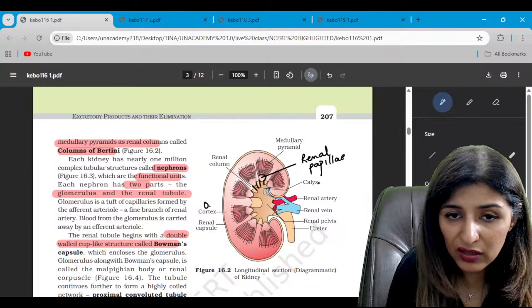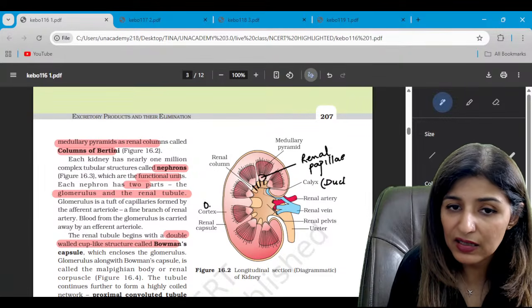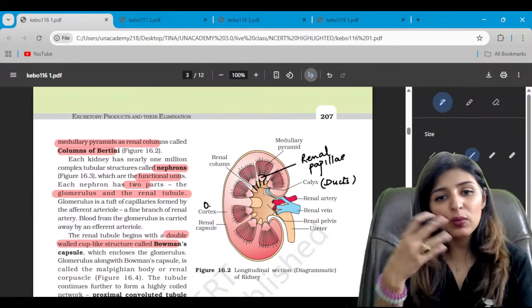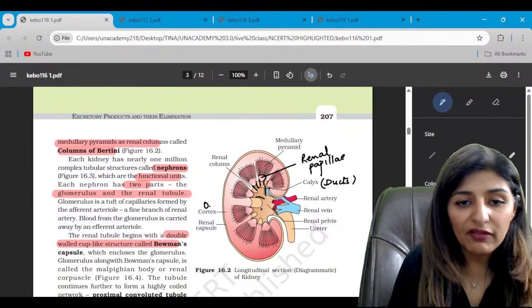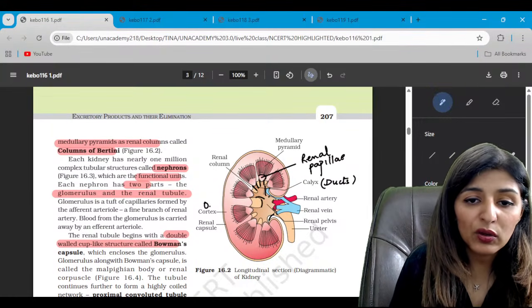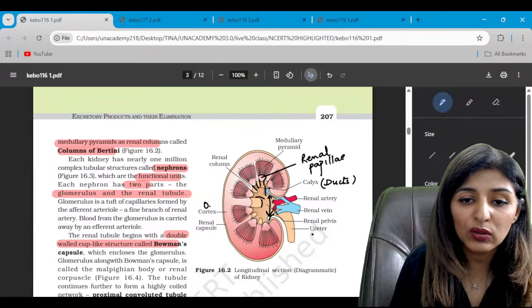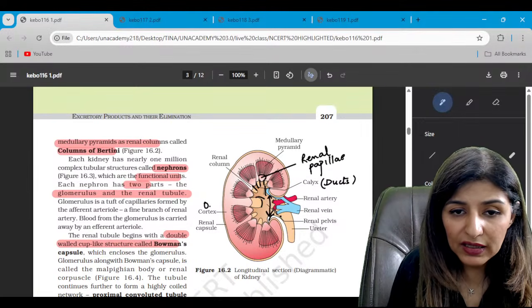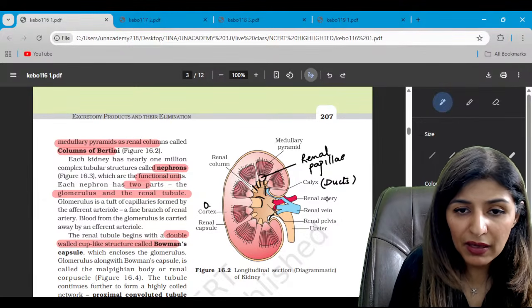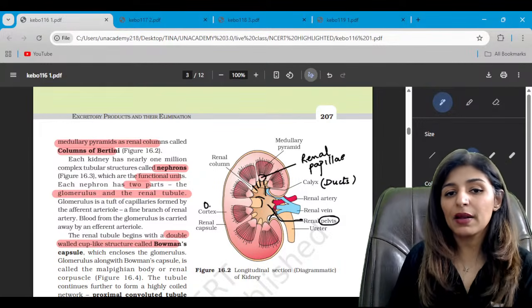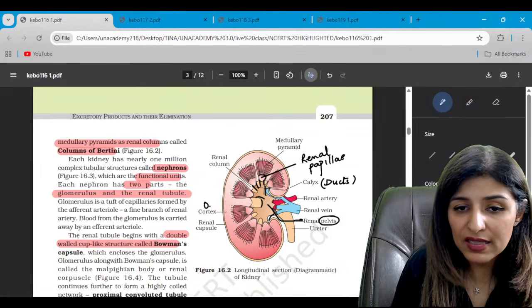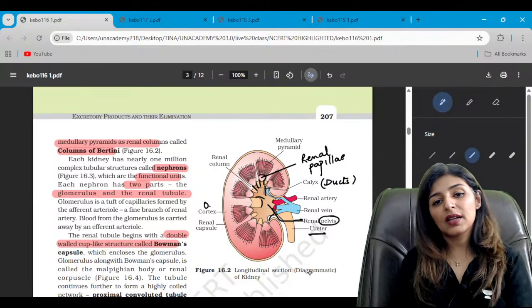These ducts are known as calyx. Calyx means ducts. So we have smaller ducts opening into the larger ducts. These are the larger ducts. And finally, the larger ducts will open into this broad area known as pelvis. See, this broad area is known as pelvis, and from the pelvis arises the ureter. Is that clear?